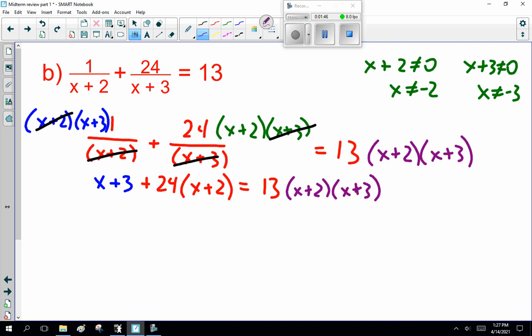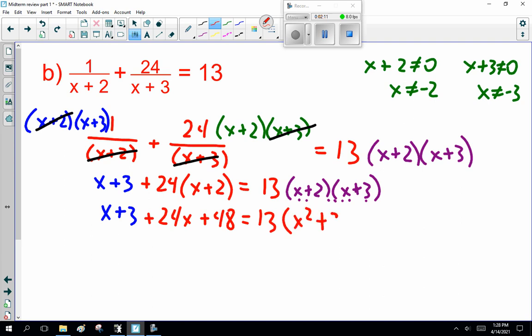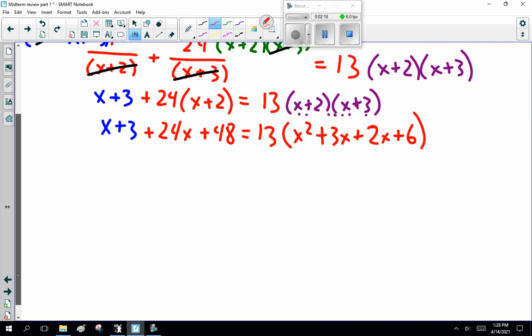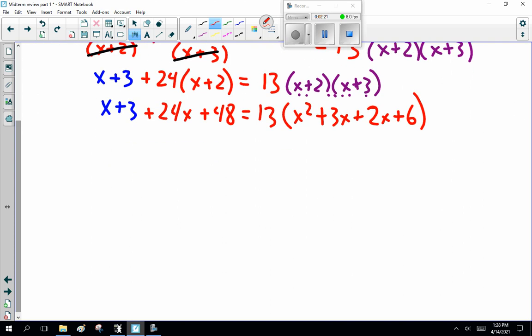Not so bad until you look at the part on the right. We have a quadratic. Oh well, we've done quadratics before, so we should be able to simplify this mess. So, x plus 3 plus 24x plus 48 equals 13 times, foiling this, x squared plus 3x plus 2x plus 6. Oh dear, we have a quadratic. We have to factor a quadratic. No, I'm not going to complain.